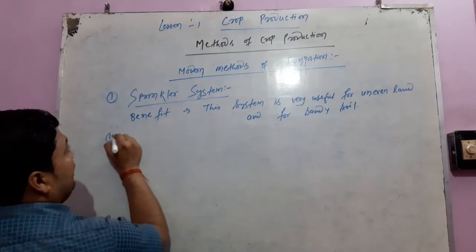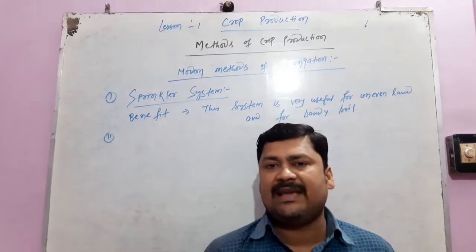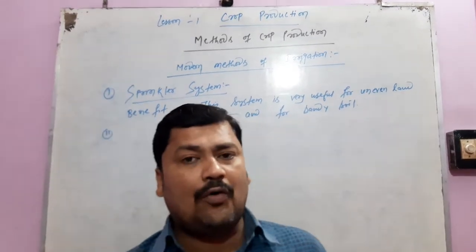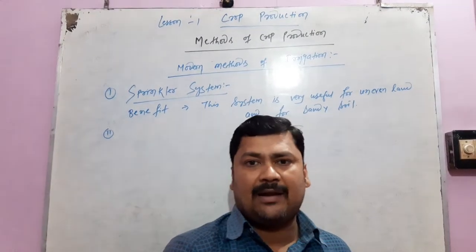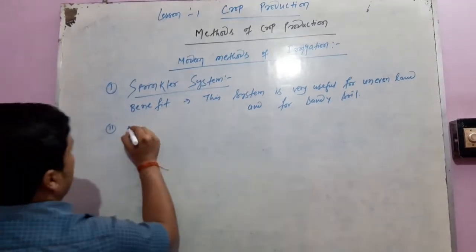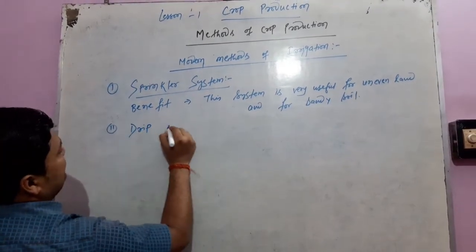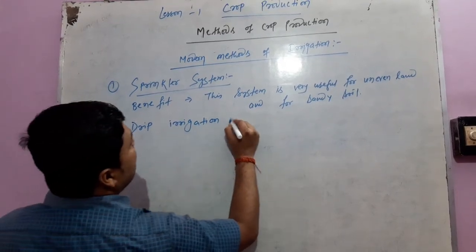Now the second modern method of irrigation is the drip irrigation system. In this system of irrigation, water is allowed to fall drop by drop from a long pipe near the roots of the plant. In this way, the wastage of water becomes less. So the second system is called the drip irrigation system.